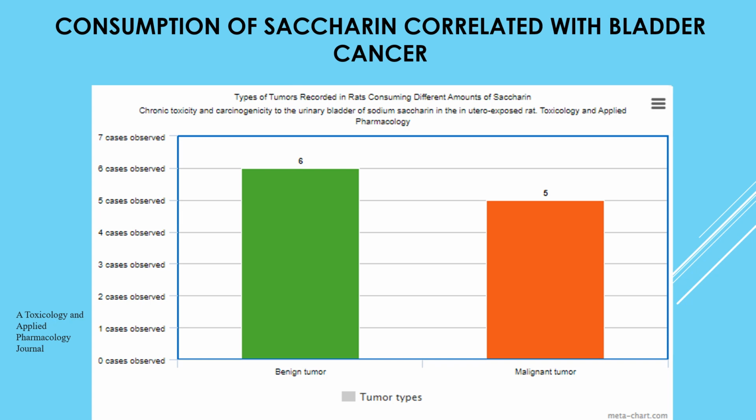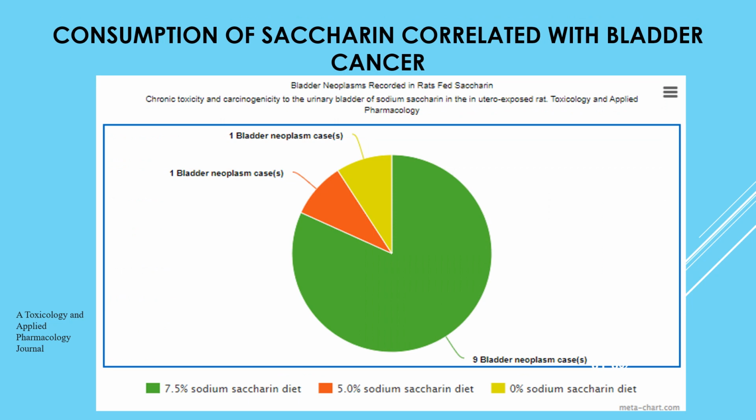consume. For example, FDA members Gene Taylor, Morris Weinberger, and Leo Friedman published a journal describing findings on saccharin-causing tumors, specifically bladder neoplasms, in rats. In the study, 5 out of the 11 total tumor cases were malignant cancerous tumors. In addition, out of the 3 rat groups which were each fed different amounts of saccharin in their diets, the group that consumed the greatest amount of saccharin developed 9 out of the 11 total diagnoses of bladder neoplasms.